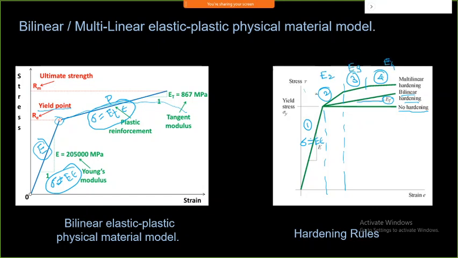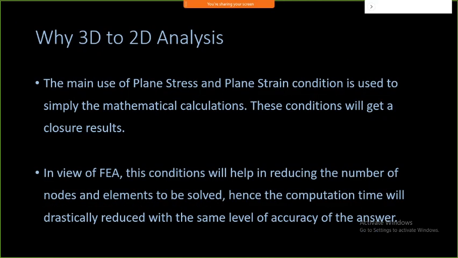Likewise, I can have multiple E values in the model, and whenever you enter into nonlinear analysis in ANSYS, you should know how to enter the data, what that E value means, and why we need to give more tangent modulus values. So this is the material behavior.